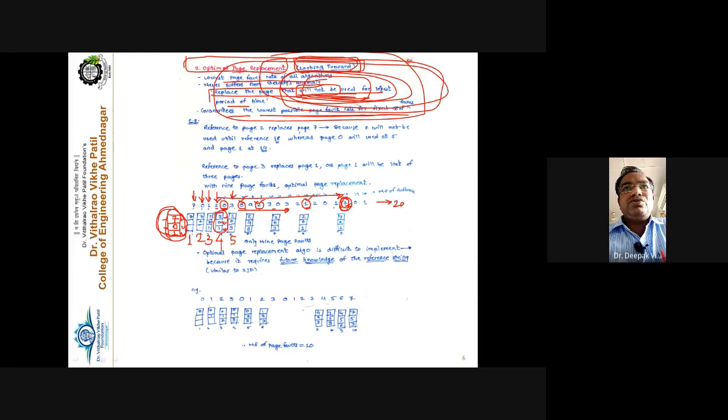Out of these, which will not be required for the longest duration of time? Page number 1, because 0 is immediately required. After that 2 is required. So we cannot replace 0 and 2. Definitely we have to replace 1. So instead of 1, now 3 is placed, and the structure becomes 2, 0, 3.